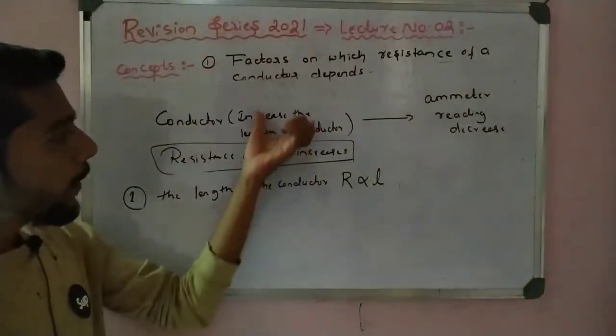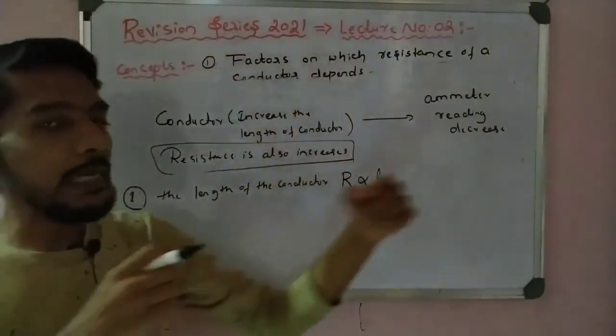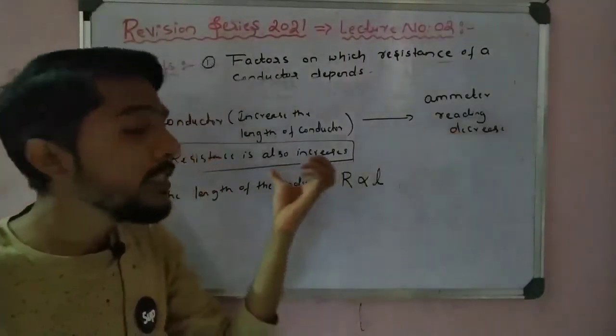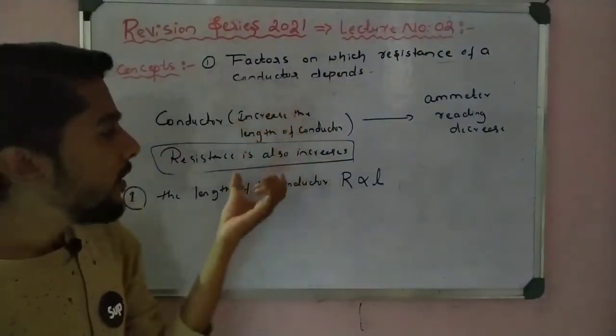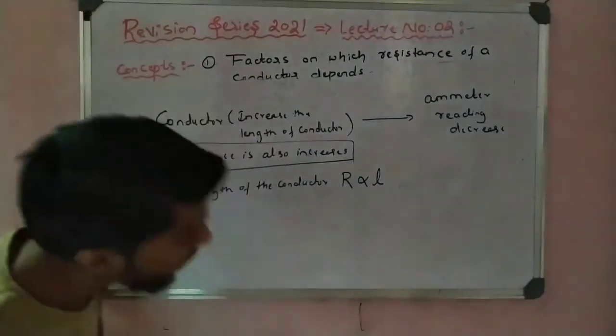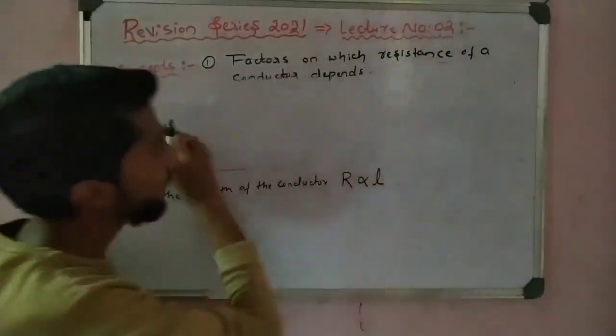So see here, simple, I can take the relation between length and resistance. Whenever I increase the length, the current is decreased. We know that when current is decreased, the resistance is increased. So we conclude that if the length is increased, the resistance is also increased, so it is directly proportional. Let us take the next one. The next factor is about area.